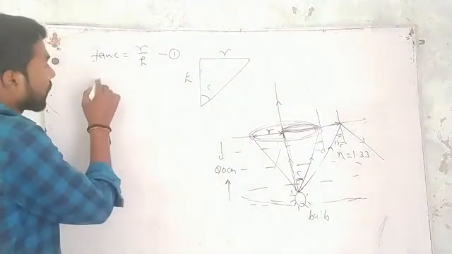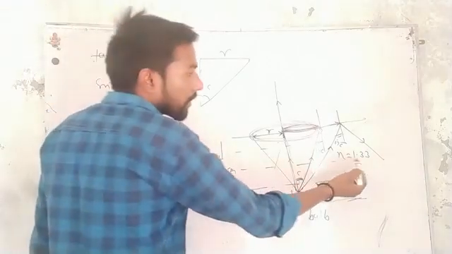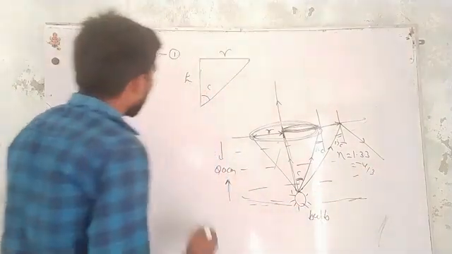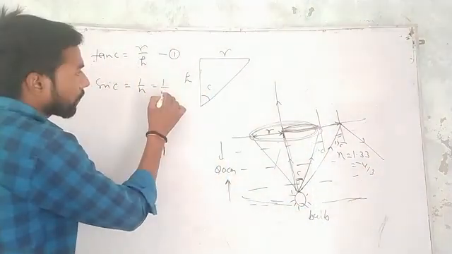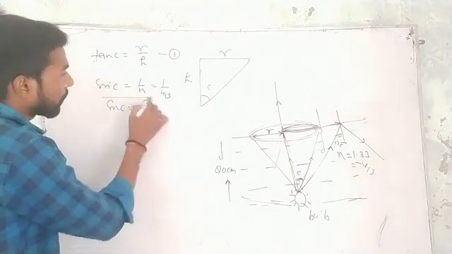Now at this point, applying Snell's law, or we can apply the relation between n and C. So we know that sin C is equal to 1 by n, and here the value of n is 1.33. This can be written as 4 by 3. So sin C will be equal to 3 by 4.